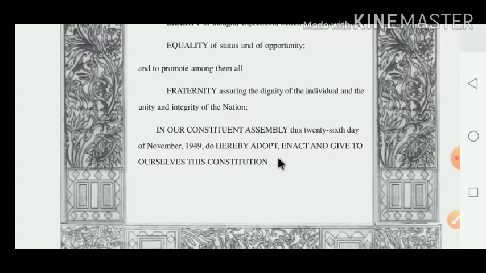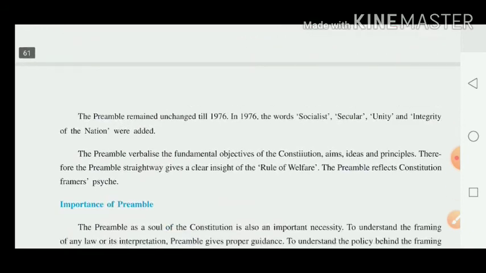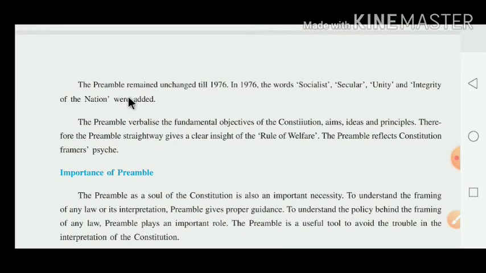And you know very well that the constitution was passed in the Constituent Assembly on 26 November 1949, and it was implemented on 26 January 1950. That's why the preamble remained unchanged till 1976. Now, dear children, our preamble, which means prastavna, remained unchanged till 1976.